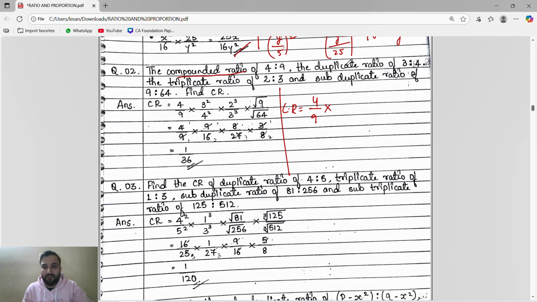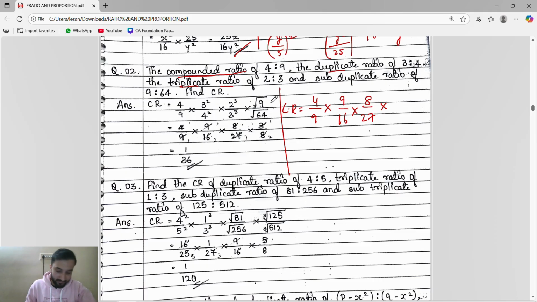Duplicate ratio of 3:4. Duplicate ratio means you have to do the square: 3 square is 9, 4 square is 16. Triplicate ratio means we will do the cube: 2 cube is 8 by 3 cube is 27. Then subduplicate ratio of 9:64.